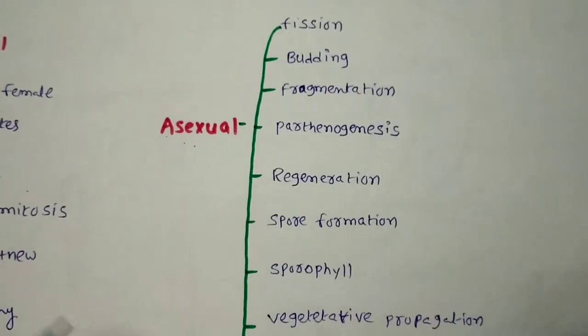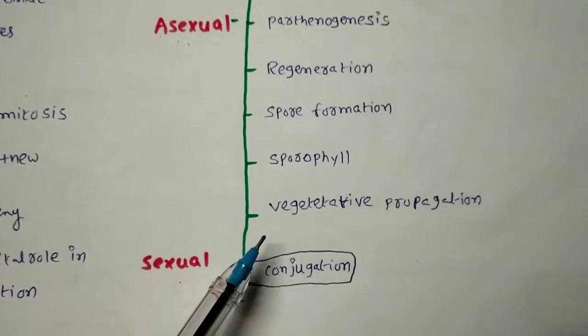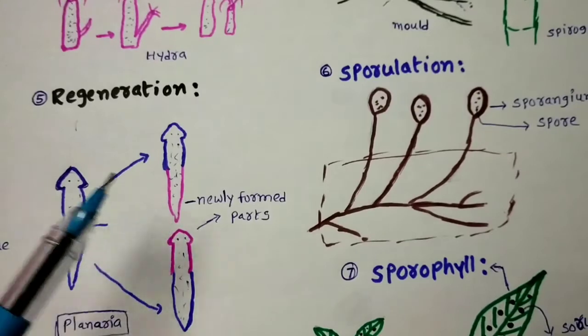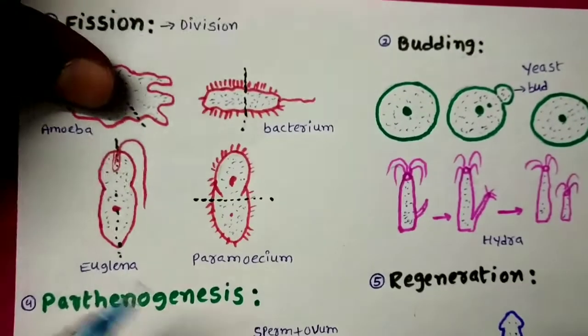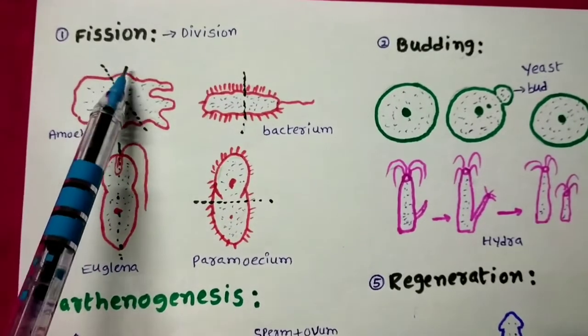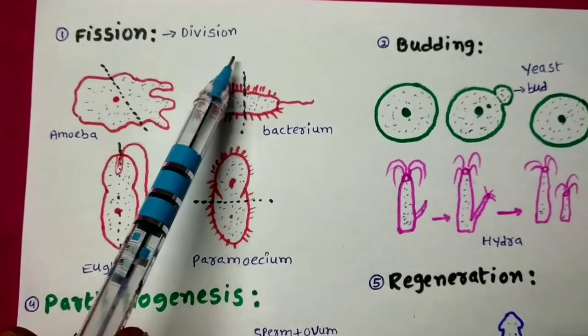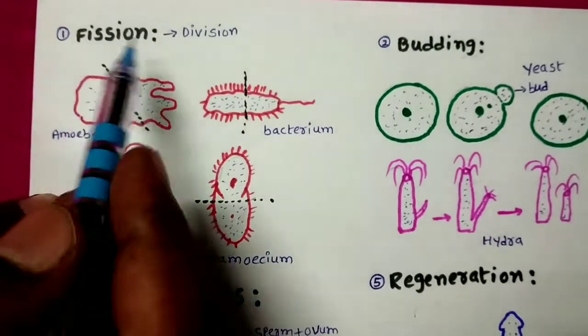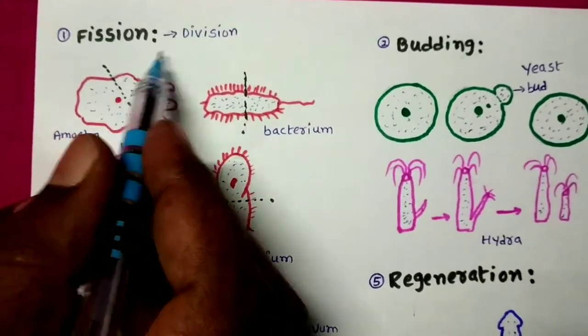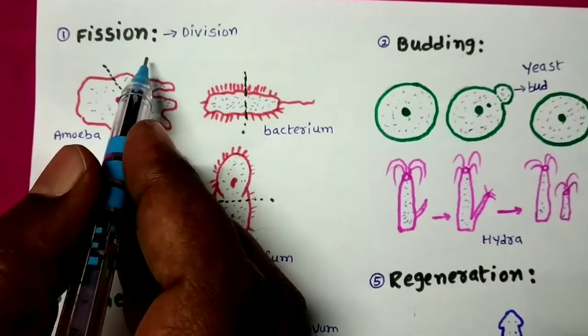In last class we have seen some types of the asexual reproduction methods. Now we will see in detail about the asexual reproduction methods in plants and also animals. Okay, so the first one is fission. Fission means nothing but the division. If an organism divides into two equal parts, then it is called binary fission. Otherwise, if it is divided into many individuals, it is called multiple fission.